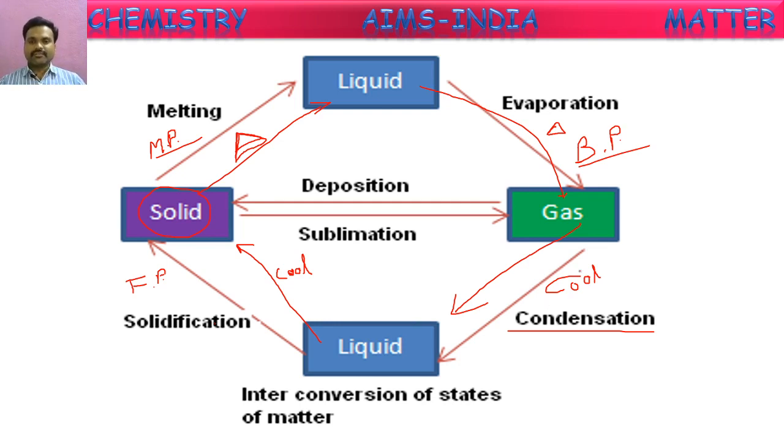Okay, children? In the same way, a gas converts into liquid at a fixed temperature. That is called condensation point. So these are the different conversions. And the direct conversion of solid to gas is called sublimation. Again, when these gases are cooled, they convert directly into solid form without coming into the liquid state. That reverse of sublimation is also generally called sublimation, but specially to say the reverse of sublimation, that is, the conversion of gas directly to solid, it is called deposition. Okay, children, these are the different conversions.